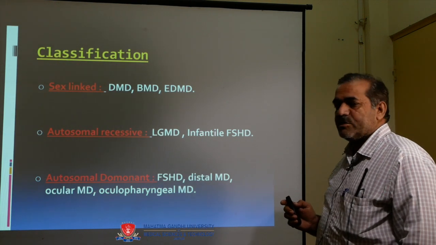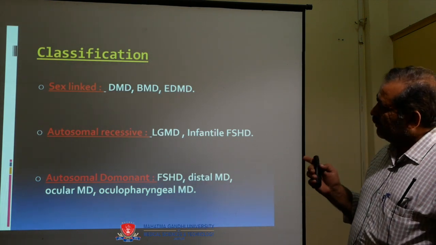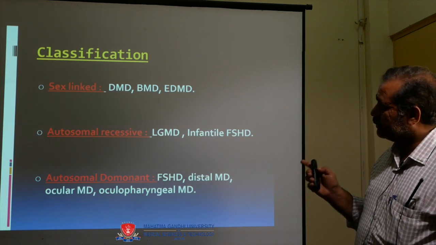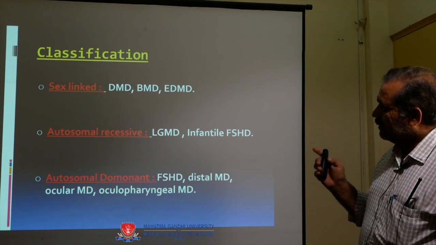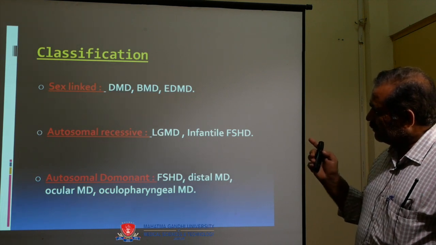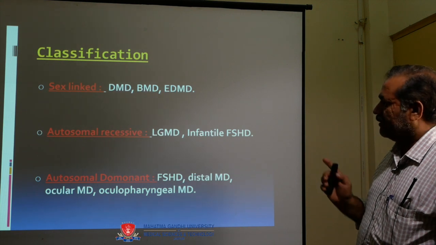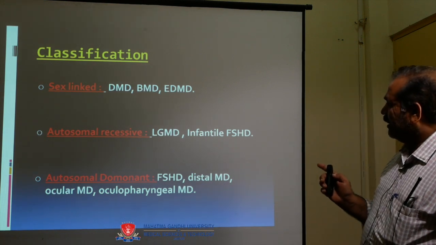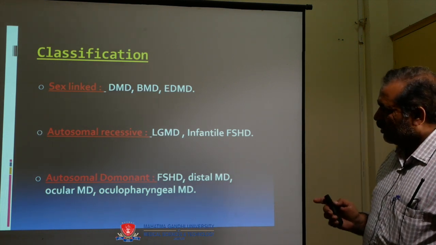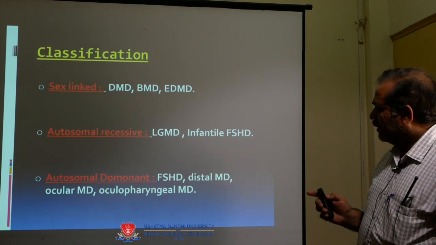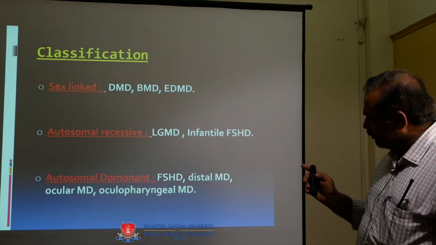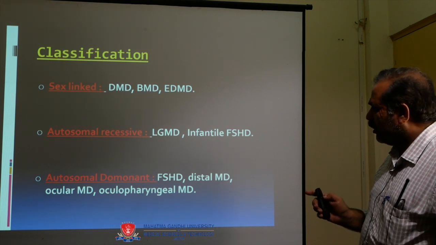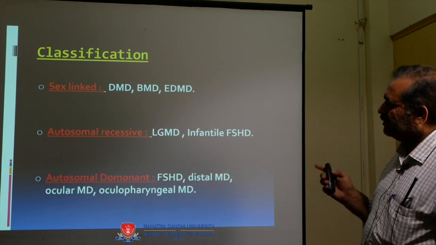Now come to the classification. We can classify in three groups. First is sex-linked muscular dystrophies, which include DMD, BMD, and EDMD. Autosomal recessive covers LGMD, infantile, and FSHD. Autosomal dominant includes FSHD, distal MD, ocular MD, and oculopharyngeal MD. This is the classification.